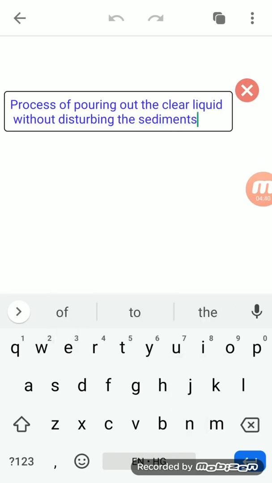So this is the process of decantation, in which the upper liquid, which is the clear one, is poured into another beaker without disturbing the sediments or the particles which have settled down.